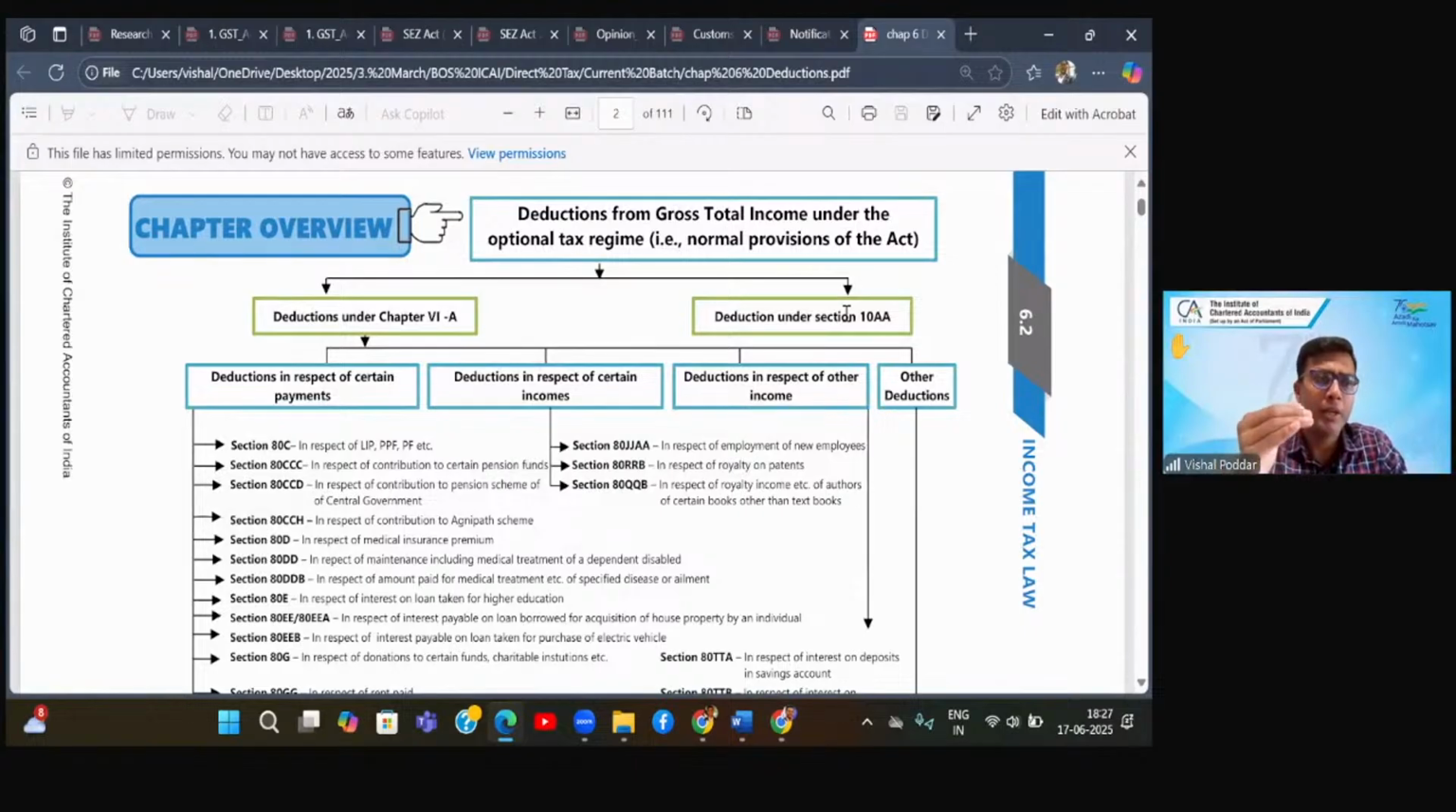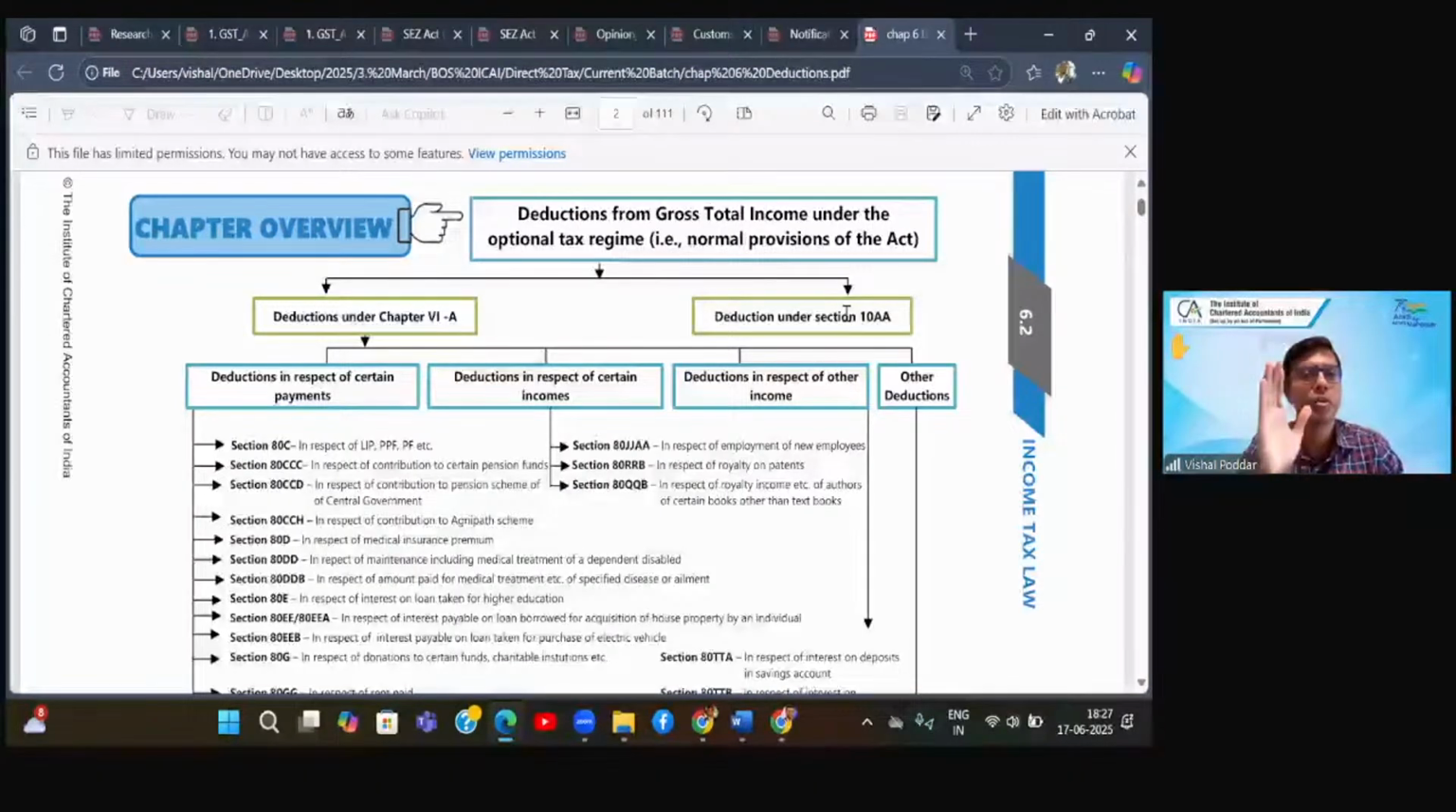So practically, mathematically, this amount is subtracted from your total income. In case of exemption, that amount is completely kept outside the computation. It is never included in the computation in the first place. That is the major difference between an exemption and a deduction.